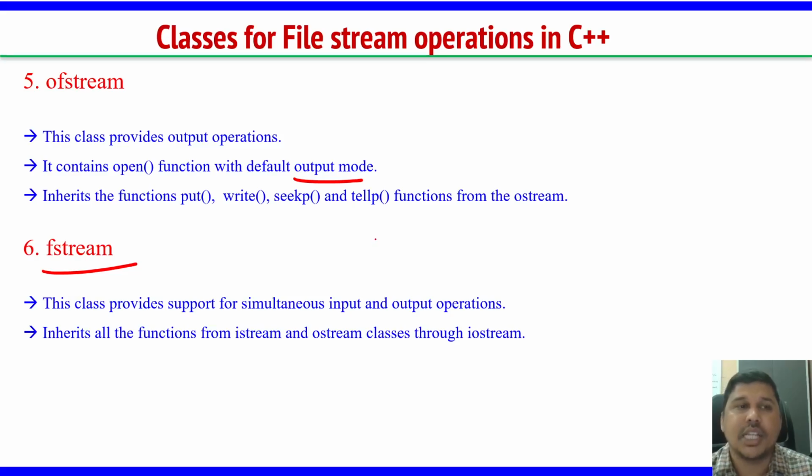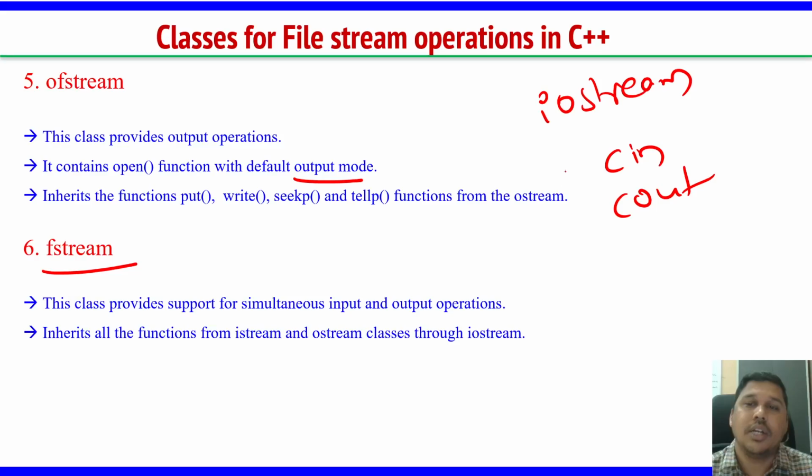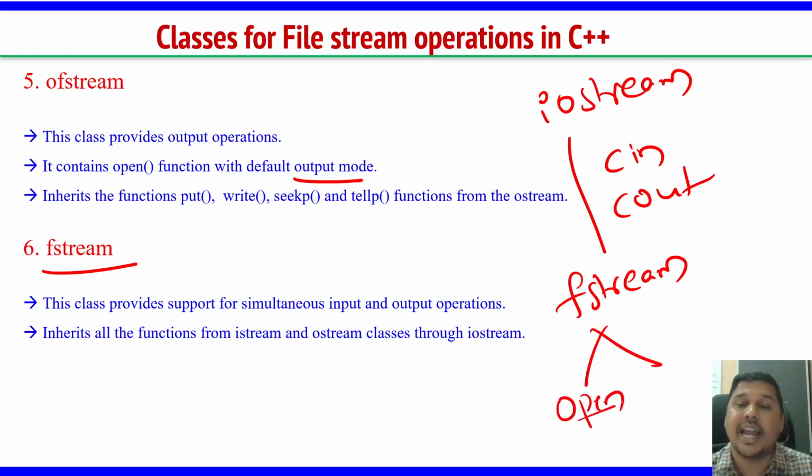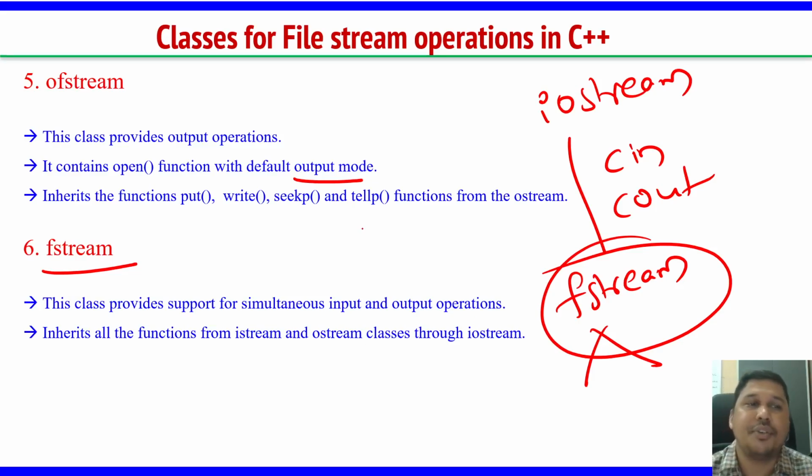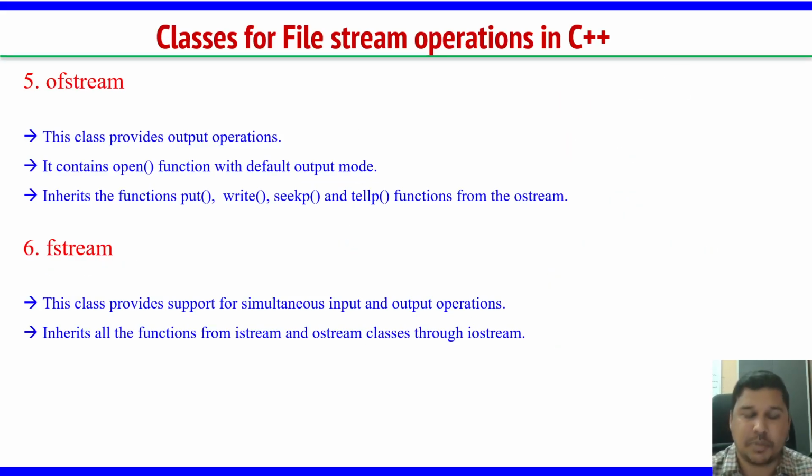These things you will understand much better when we see the practicality, when we write a program and execute it, how and where we are using these streams. But you can easily relate it with the iostream class, which has objects like cin and cout. Similarly, there is the fstream class, which has functions for opening, reading and writing. We use this fstream class. So these are a few stream classes generally in C++.